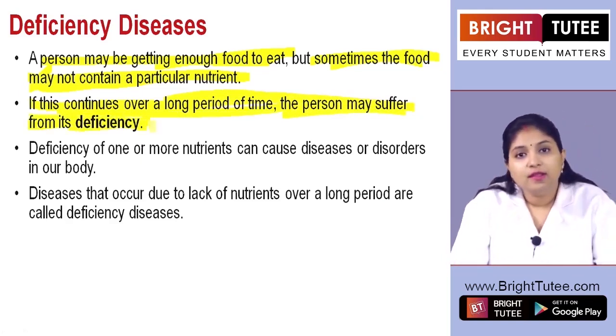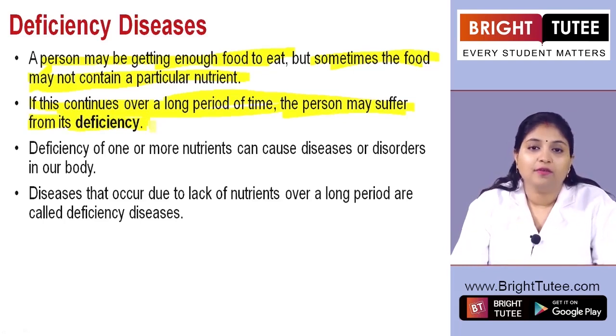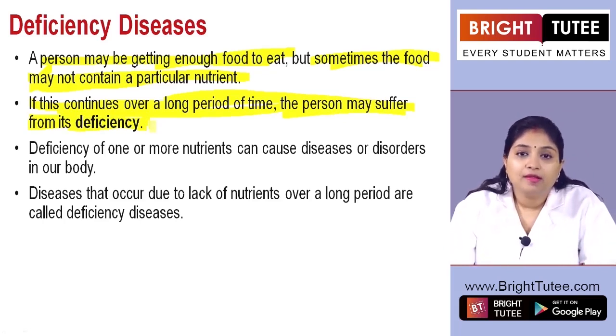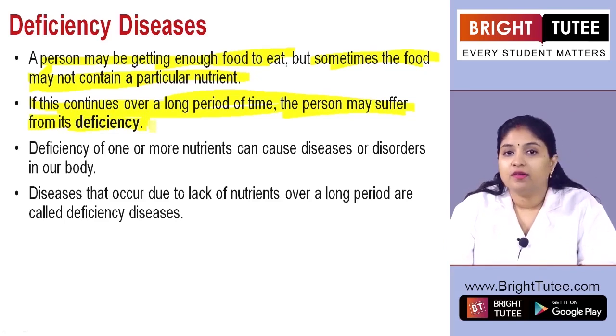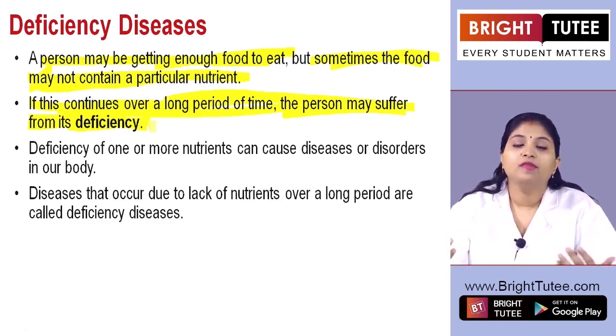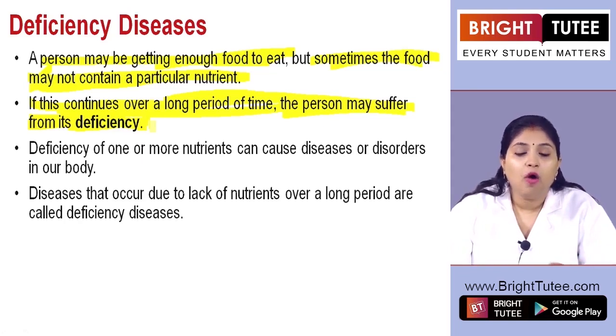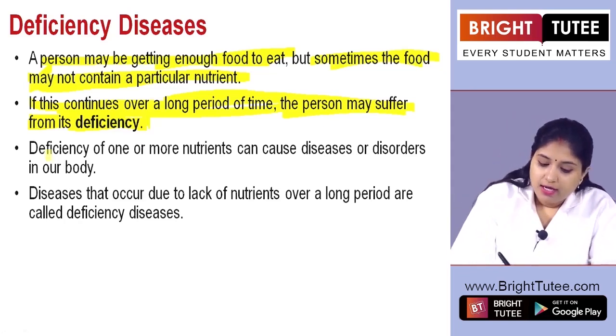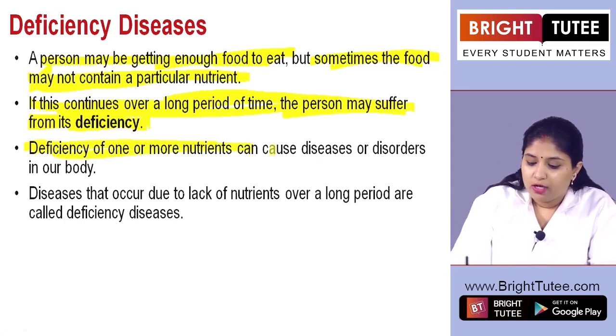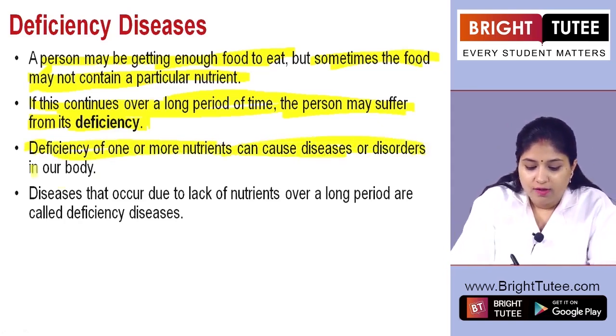So what deficiency? That is the protein. If it is absent, deficiency of protein. If vitamins are absent, deficiency of different vitamins. If minerals are absent, deficiency of those minerals, right? So when a particular type of nutrient is absent from the food for a very long time, it develops deficiency of that particular nutrient. Then deficiency of one or more nutrients can cause diseases or disorders in our body.